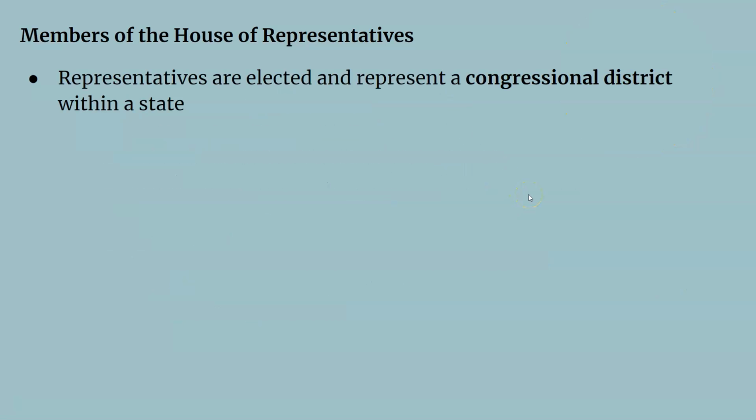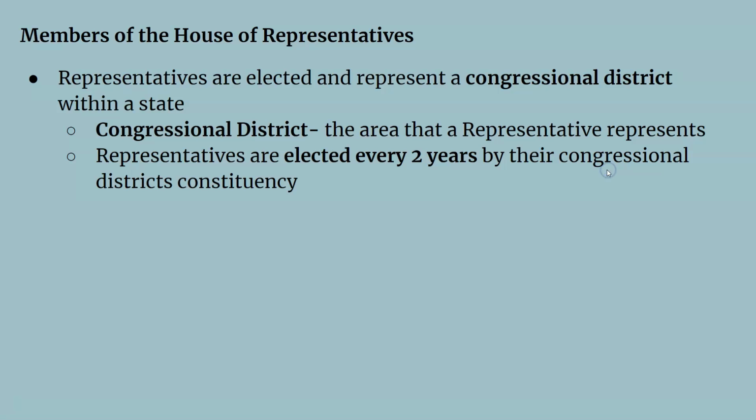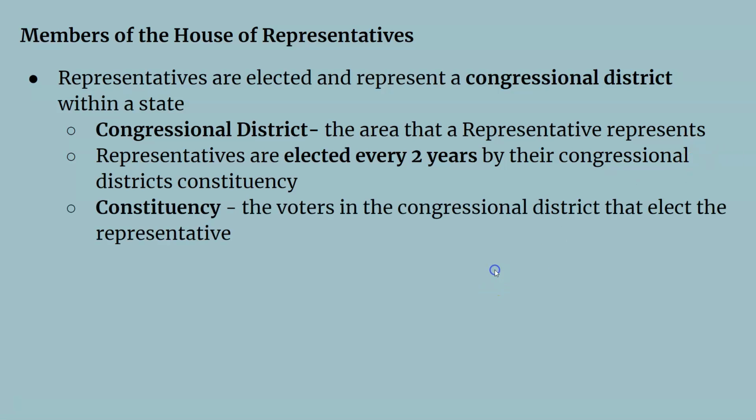So representatives are elected and represent a congressional district within a state. So what's a congressional district? That's the area that a representative represents. So representatives are elected every 2 years by their congressional district's constituency. So constituency is the voters in the congressional district that elect the representative.